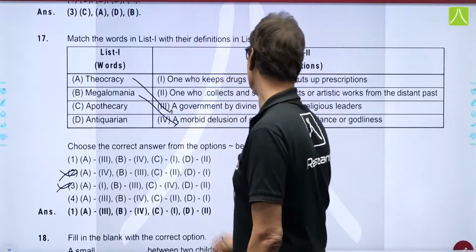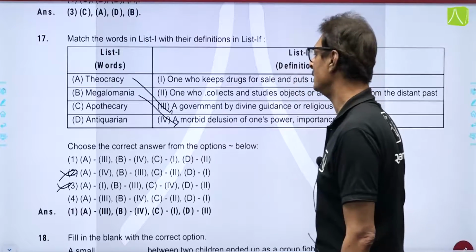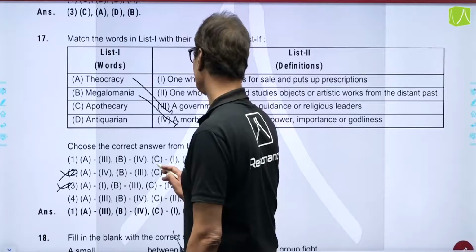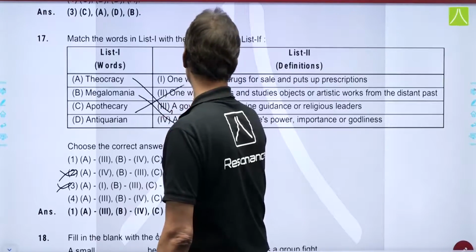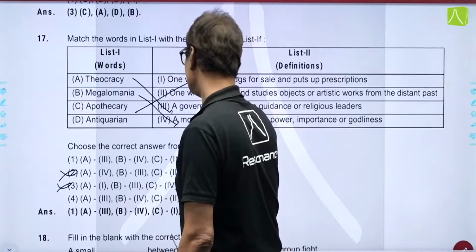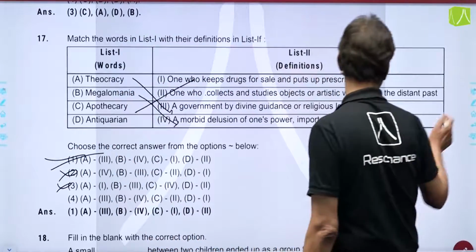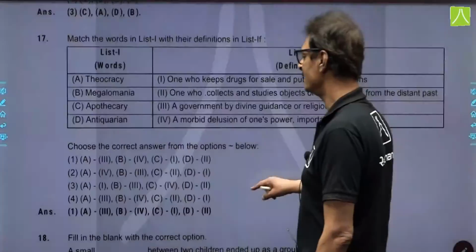That is a morbid delusion of one's power, importance or guilt. Apothecary. Apothecary is one who keeps drugs for sale. So, if you just go through this, then the correct answer is option number 1. This option number 1 is the correct answer for this question.